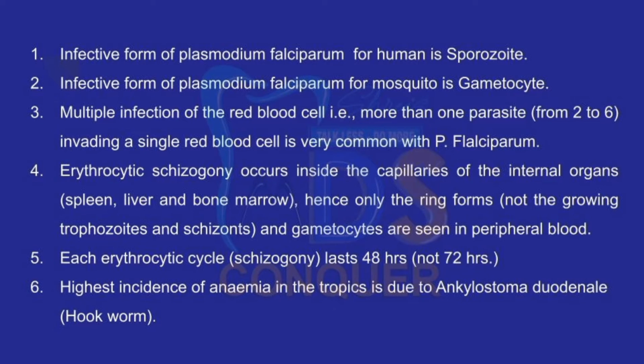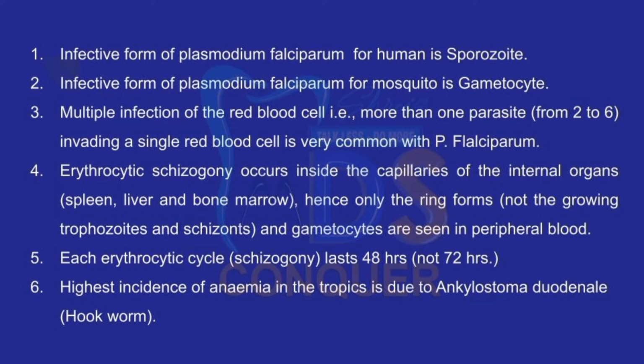Number 3. Multiple infection of the red blood cell, that is more than one parasite invading a single red blood cell, is very common with Plasmodium falciparum. Number 4. Erythrocytic schizogony occurs inside the capillaries of the internal organs like spleen, liver and bone marrow. Hence only the ring forms and the gametocytes are seen in peripheral blood, but not the trophozoites or schizonts. Number 5. Each erythrocytic cycle lasts for 48 hours.